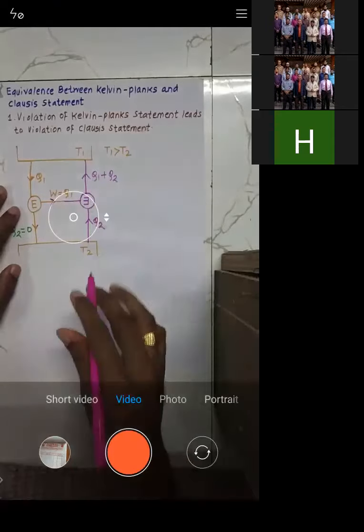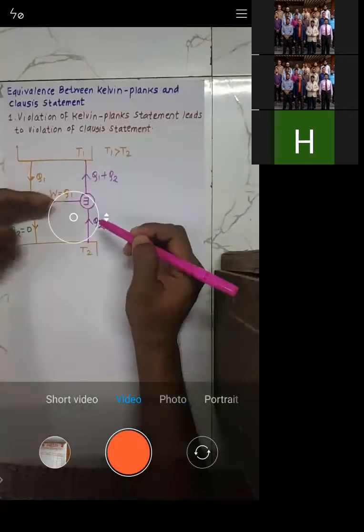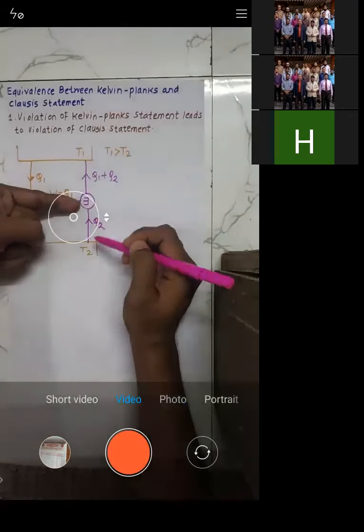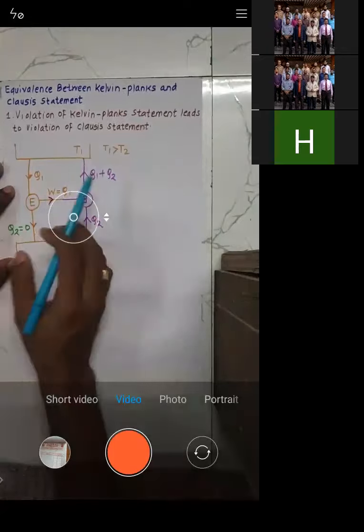Try to understand. It will extract Q2, and it will reject the addition of Q1 plus Q2. So Q1 plus Q2 will be rejected. Is that okay? Let me know. Have you understood this diagram?